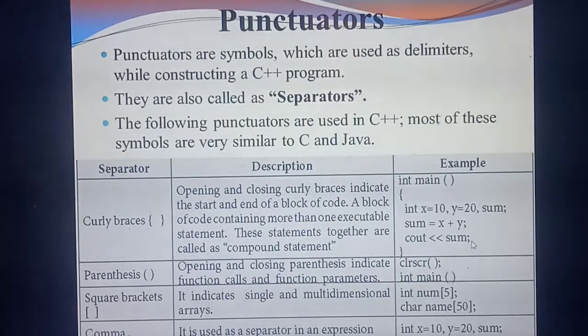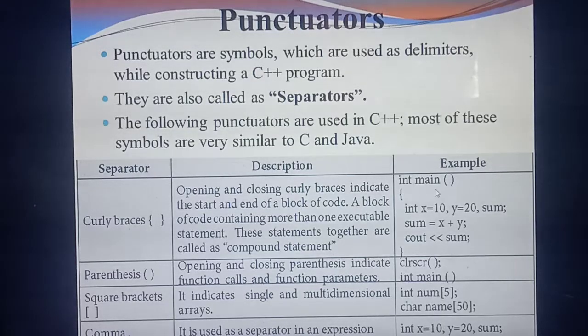Now this block of code is over. After the block of code is over, you should enclose it within curly braces, isn't it? Because first you have opened this. Very, very important. Once you open the curly brace, you should close the curly brace. Here we call this a block of code. This block of code we can call a compound statement. Understand what is meant by compound statement?